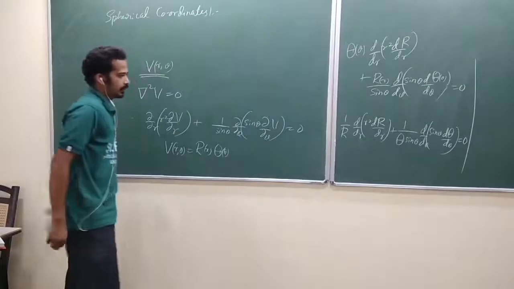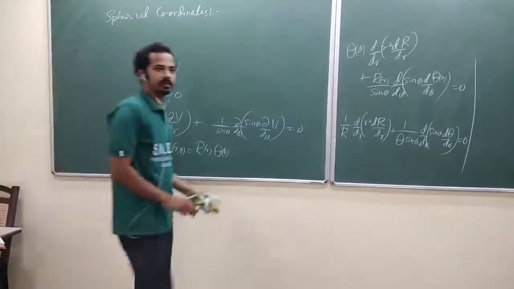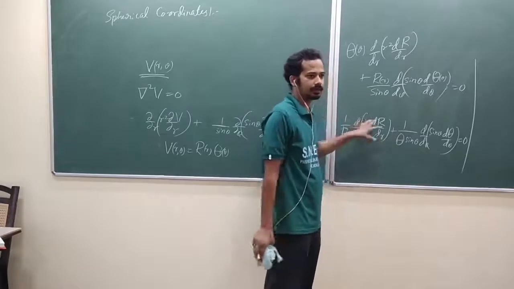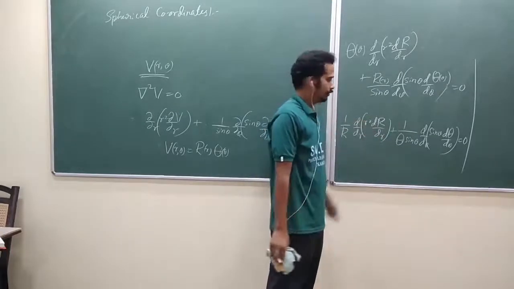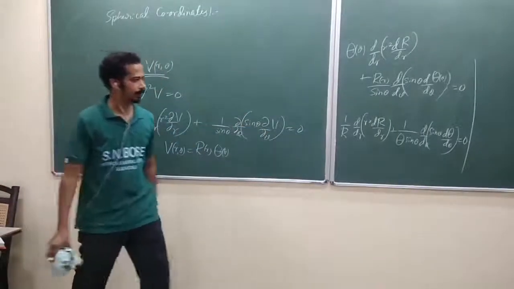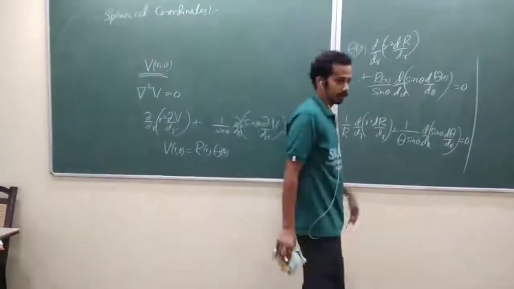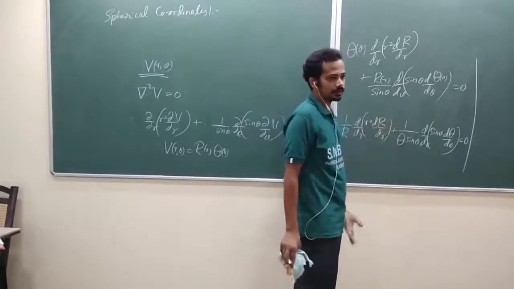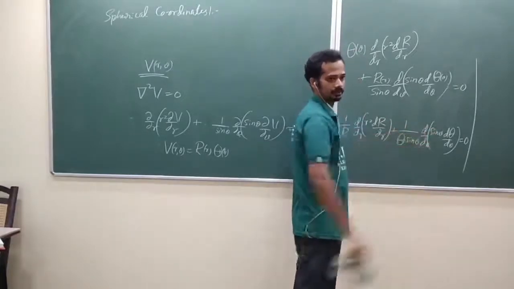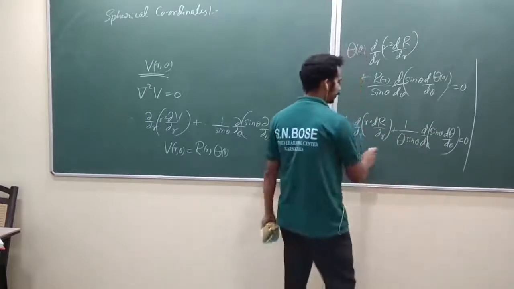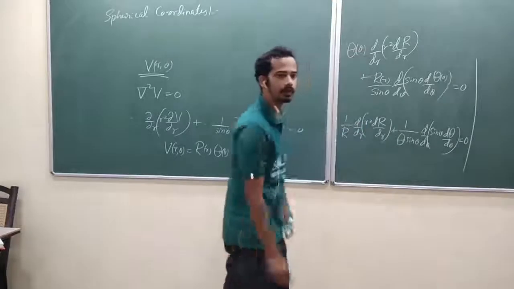Okay. Yeah. Now again the same argument. When you change r without touching theta, only this part will change. It will imbalance the equation. When you change theta without changing r, it will change only this part of the equation. Then it will be imbalanced. Remember, if you change r, if theta also changes, they could balance out. There may be some possibility of balancing, but that cannot happen. That's why each of them should individually be a constant.